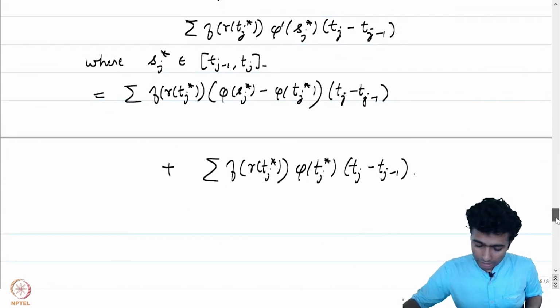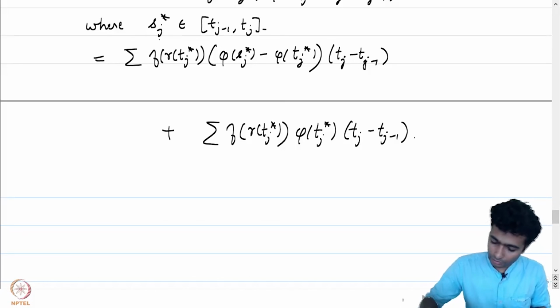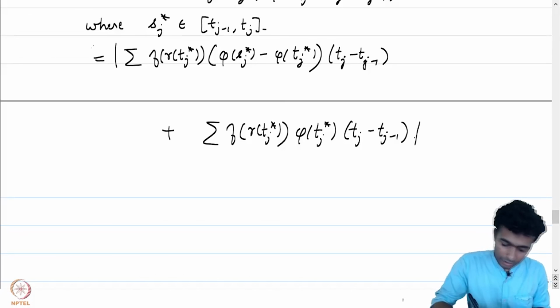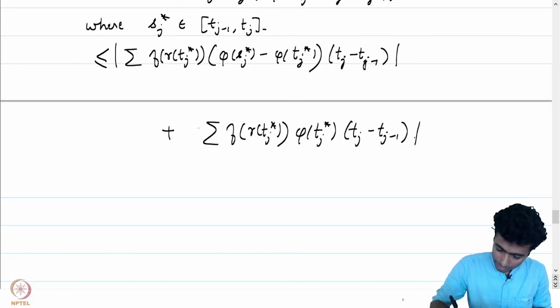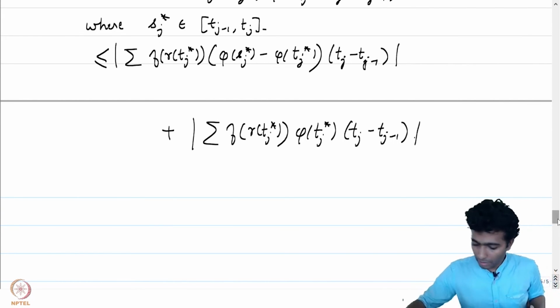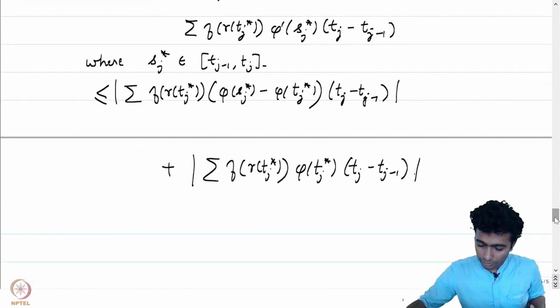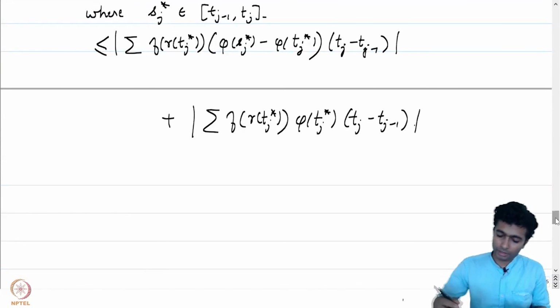My claim is that, so what is going to be the absolute value of this? This is going to be less than or equal to the absolute value of this plus the absolute value of this. And the first term, by using the uniform continuity of phi prime, can be approximated.